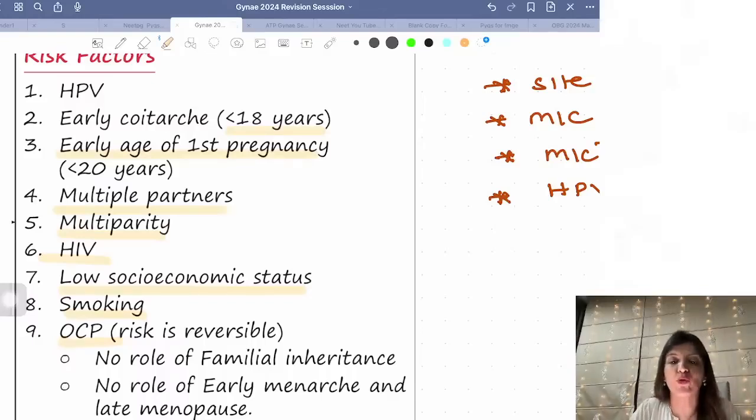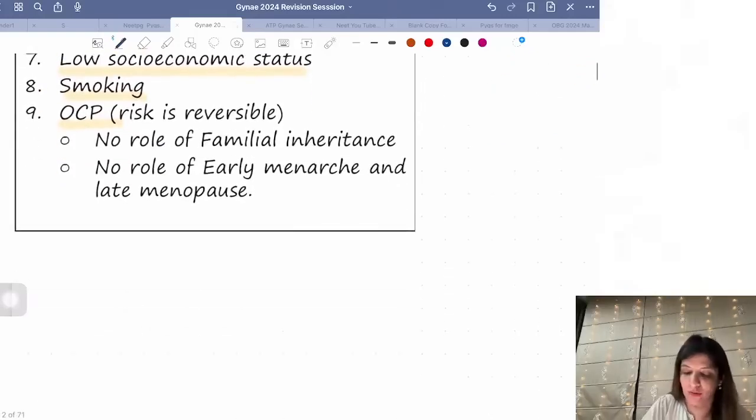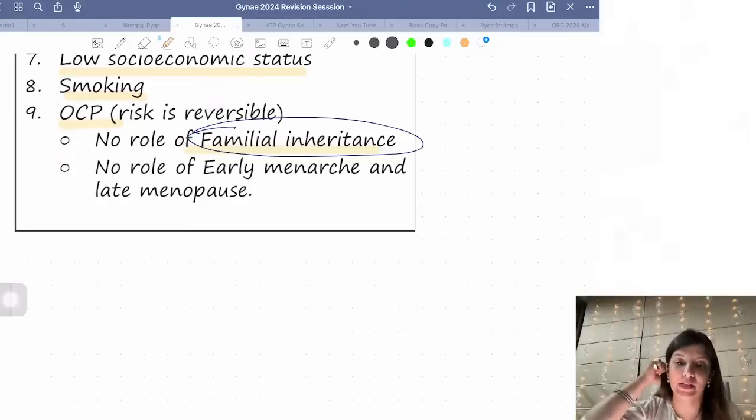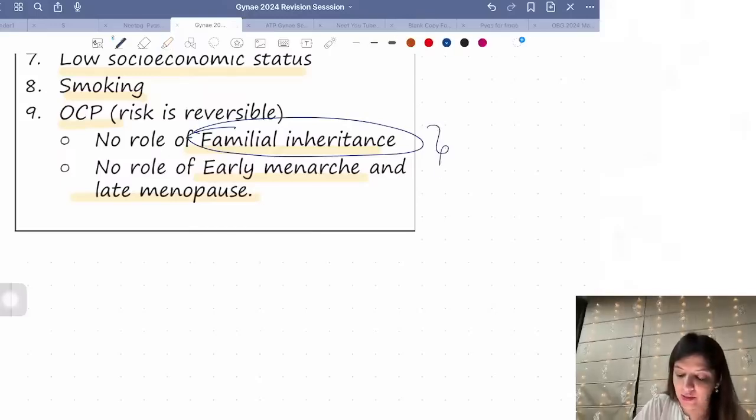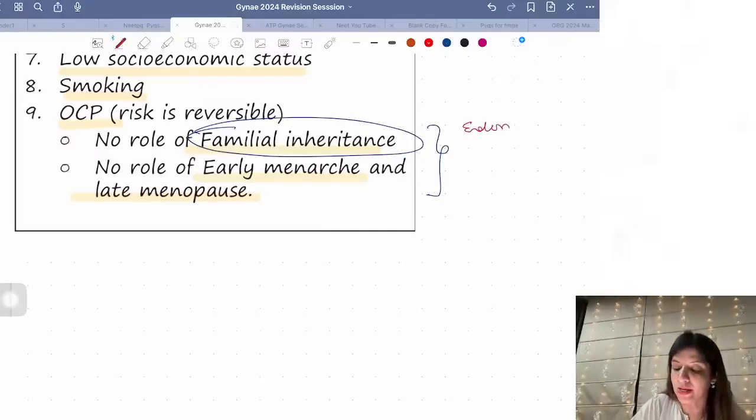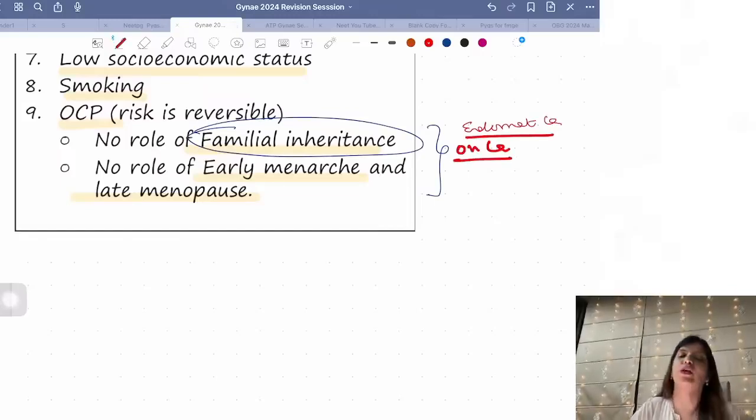Now they are going to give you a list of the risk factors and they are going to ask you, all of the following are risk factors related to cancer cervix except. In the except question, please remember familial inheritance. Cancer cervix does not have any familial inheritance, right? And number two, there is no role of early menarche and late menopause. Familial inheritance and early menarche and late menopause are risk factors related to endometrial cancer and ovarian cancer. They are not related to cancer cervix.